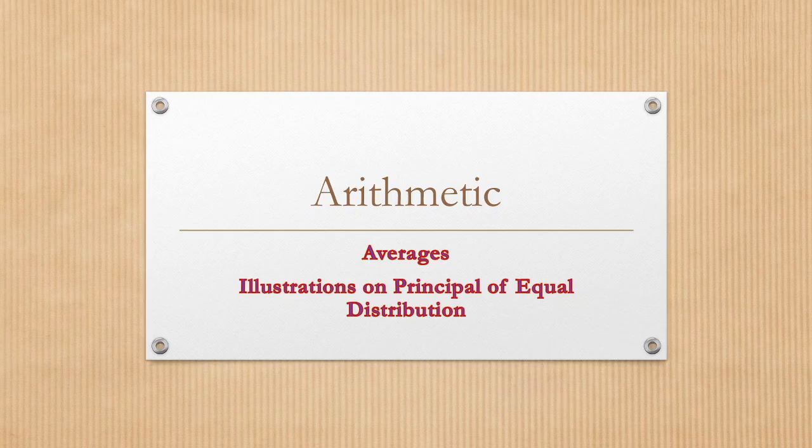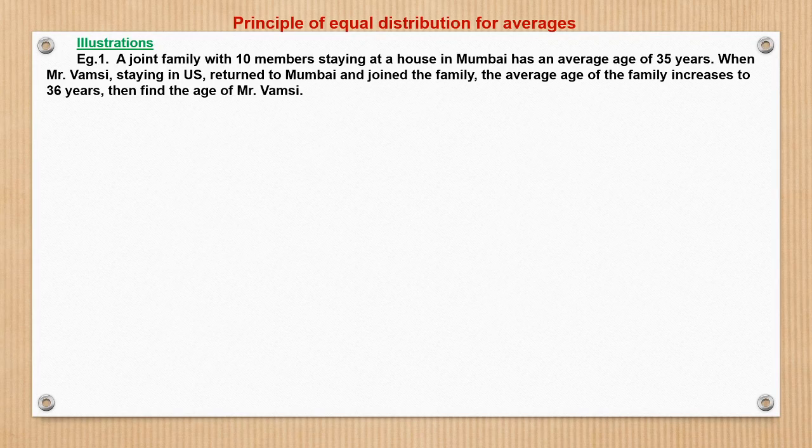In this part, we'll see some illustrations on the principle of equal distribution, also known as central value of average. The theory around this concept we already have seen in the basic part of the average. Herein we will see how to use this concept and solve some illustrations. This is a really quicker and very intuitive approach of thinking, wherein we need not solve a problem using equations. We can mentally think around the question and get the answer very quickly. So let's start with this illustration.